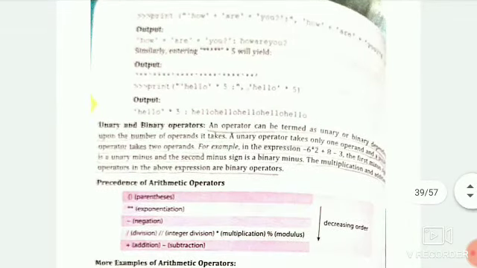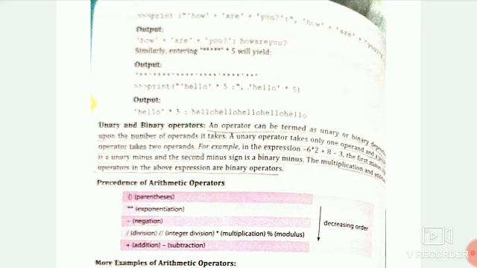Now our next topic is unary and binary operators. An operator can be termed as unary or binary depending upon the number of operands it takes. So again I repeat, an operator can be termed as unary or binary depending upon the number of operands it takes. The unary operator takes only one operand and a binary operator takes two operands.